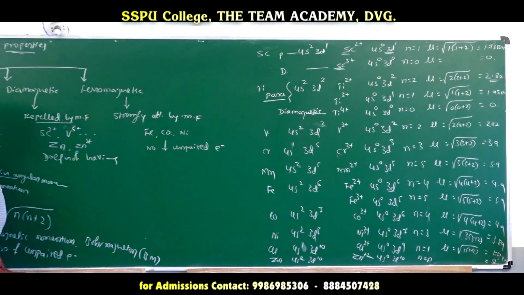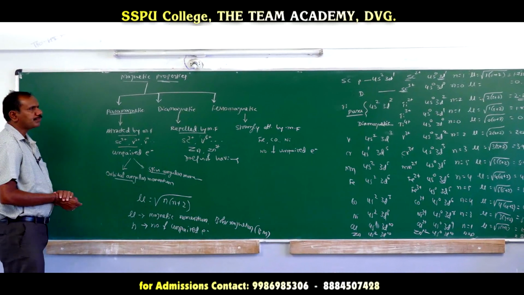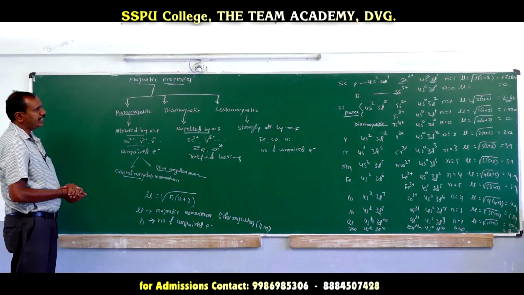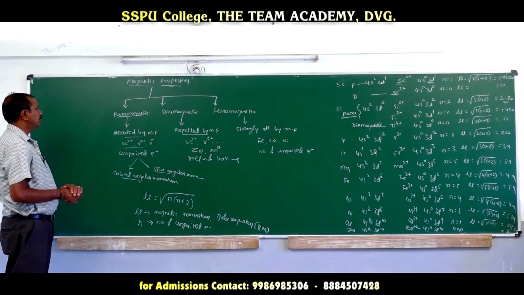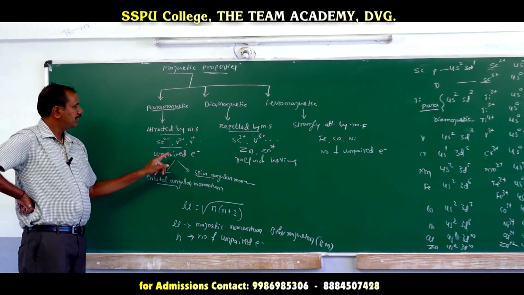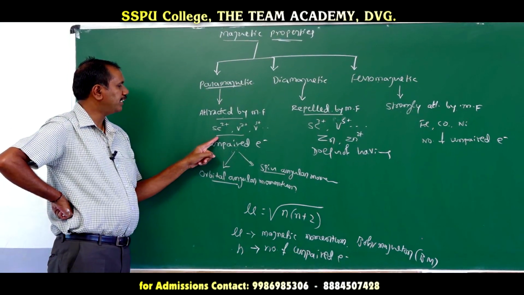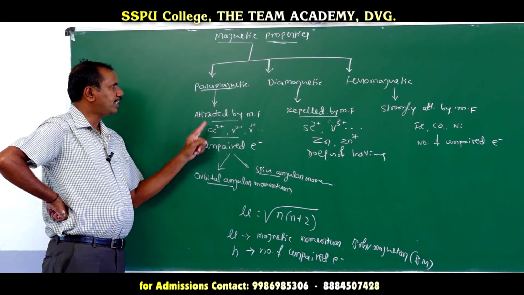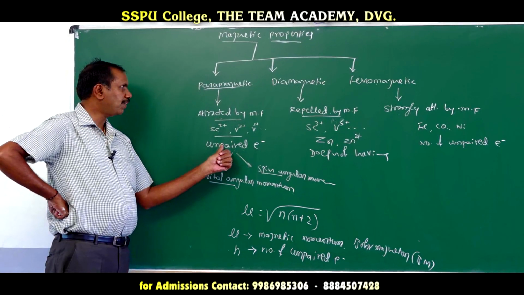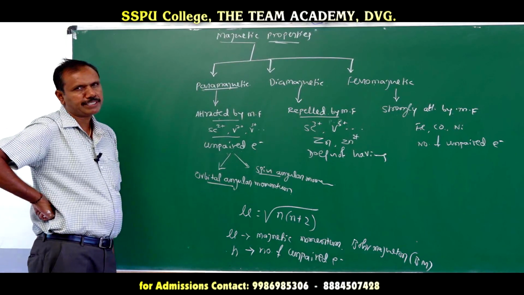So in case of magnetic properties, there are three types: paramagnetic, diamagnetic and ferromagnetic substances. Paramagnetic substances are nothing but what? Those substances which are weakly attracted by the magnetic field are called paramagnetic substances. Why are they attracted by the magnetic field? Due to the presence of unpaired electrons. The number of unpaired electrons in paramagnetic substances is less. They are weakly attracted by the magnetic field.